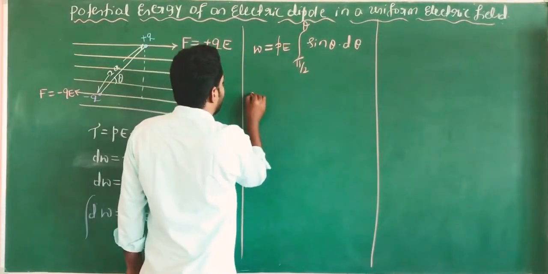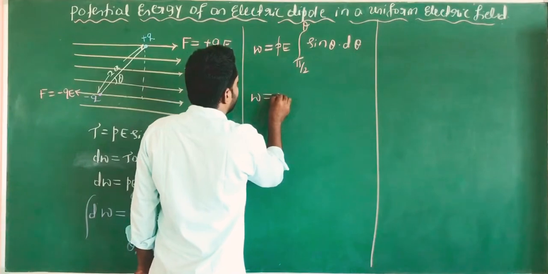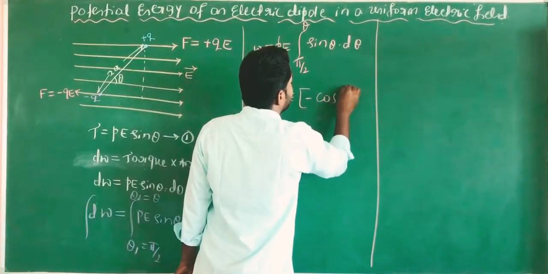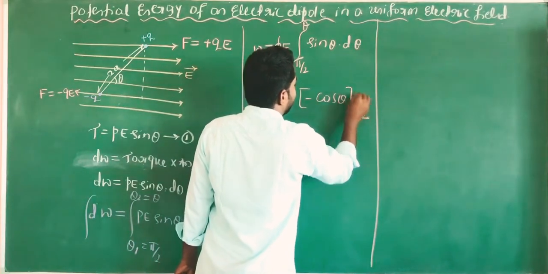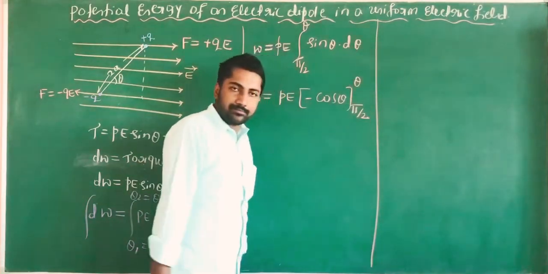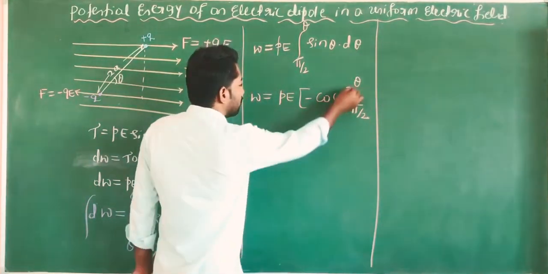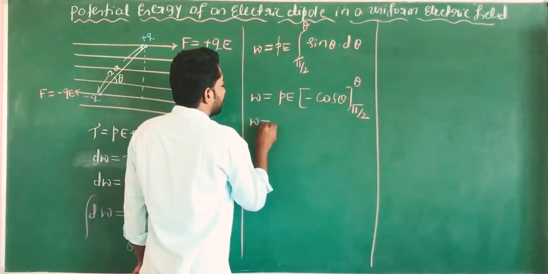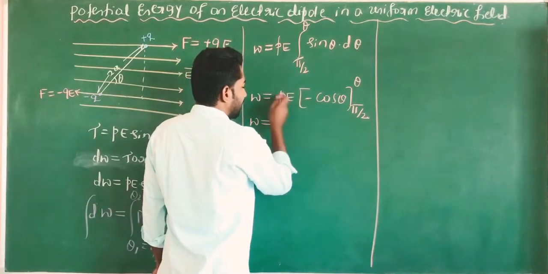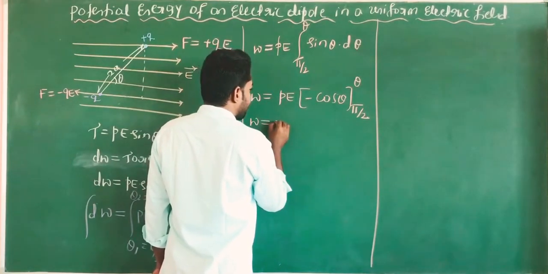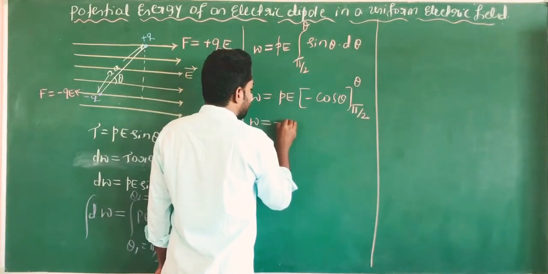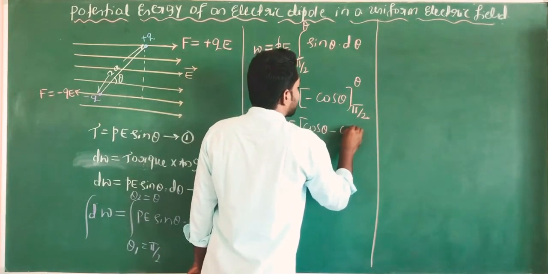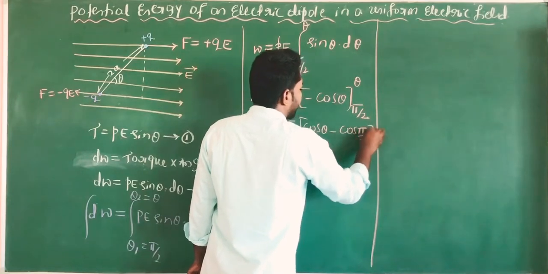Using that formula, we can write this equation: W is equal to PE into minus cos theta, with lower limit pi by 2 and upper limit theta. Now substitute these two values, upper value minus lower value. We get W is equal to, taking the negative outside, minus PE into cos theta minus cos pi by 2.